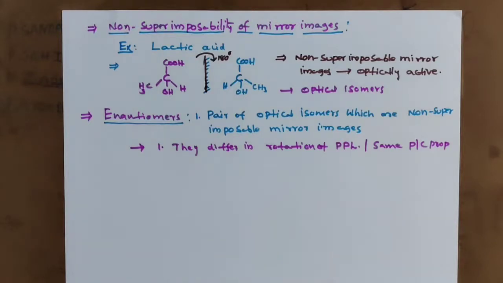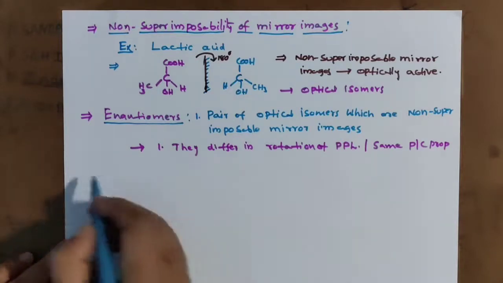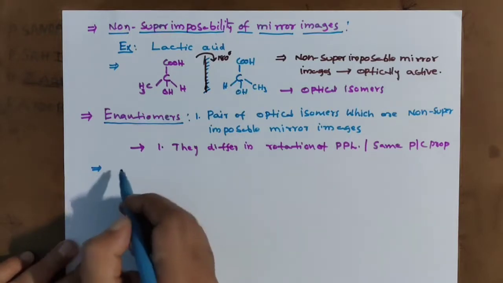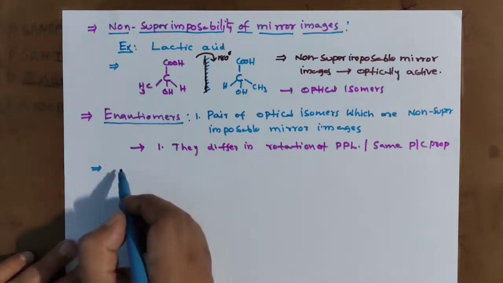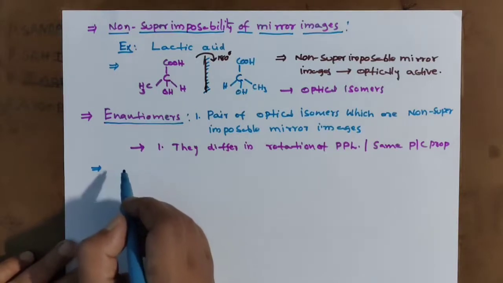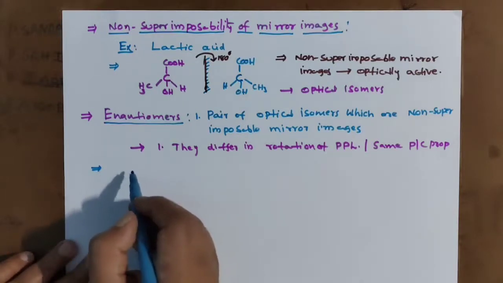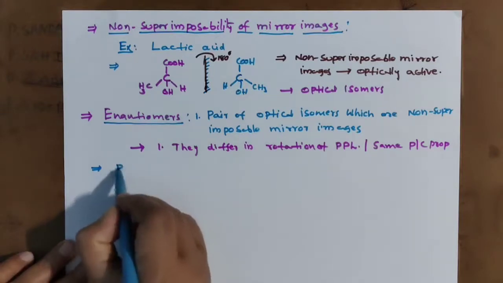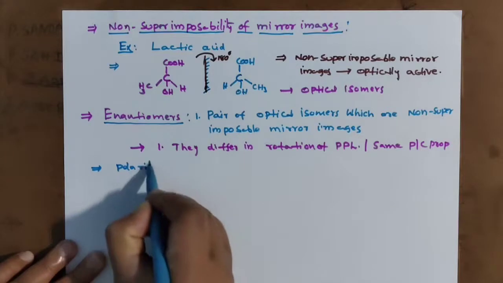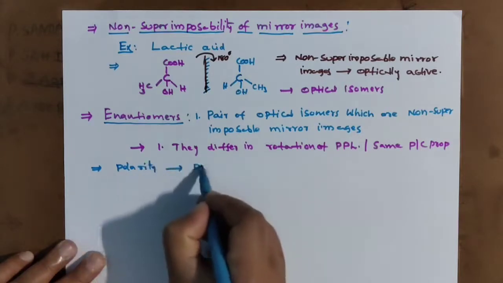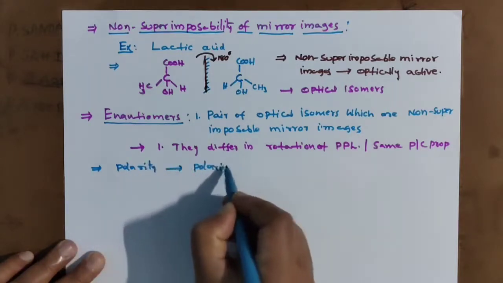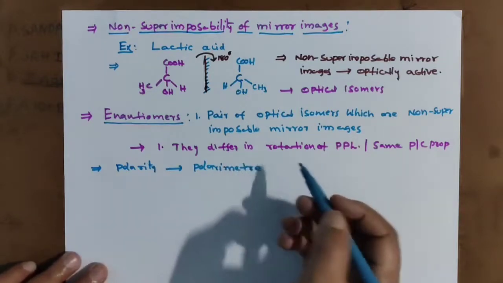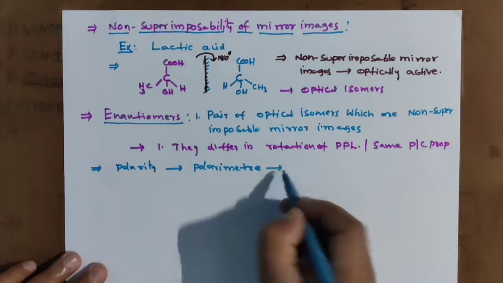Clear? Generally, optical isomerism is due to light. How do they measure the polarity? It is measured by using a polarimeter.